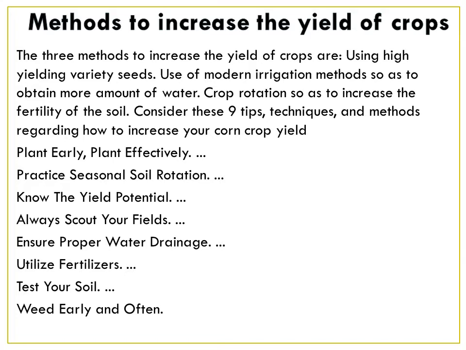Consider these nine tips, techniques and methods regarding how to increase your corn crop yield: plant effectively, practice seasonal soil rotation, know the yield potential, always scout your fields, ensure proper water drainage, utilize fertilizers, test your soil, weed early and often.